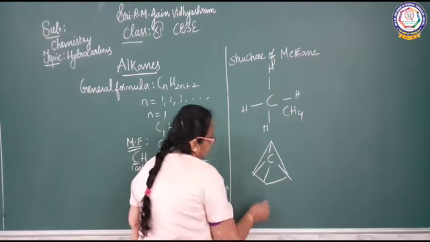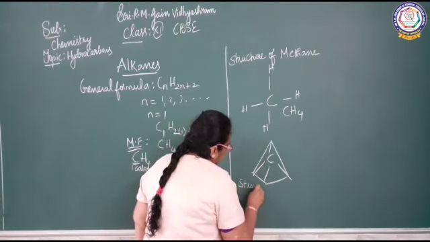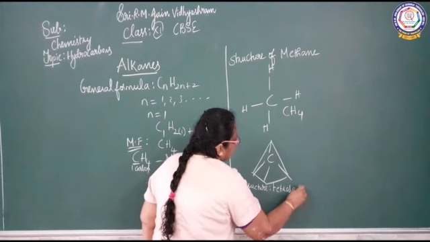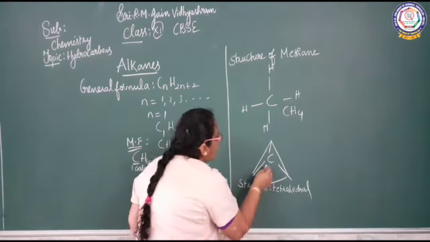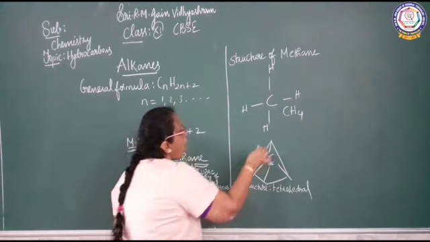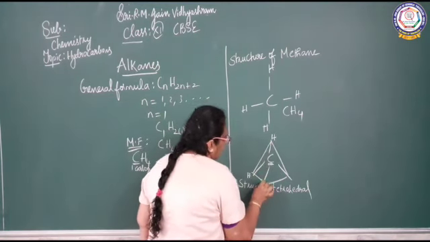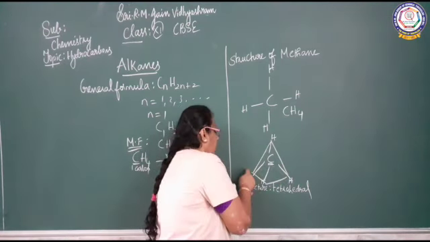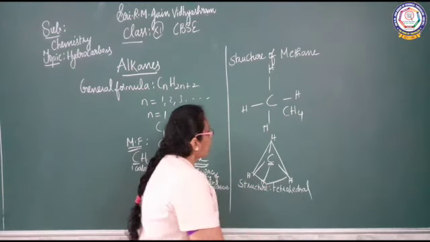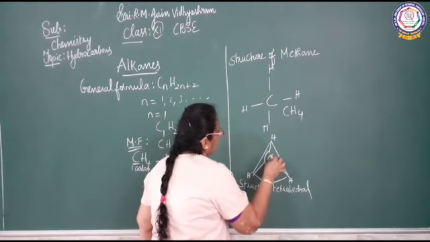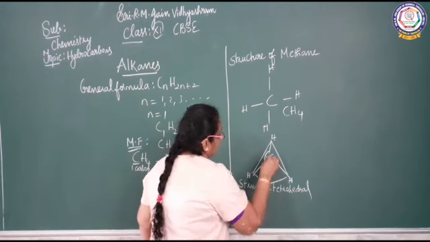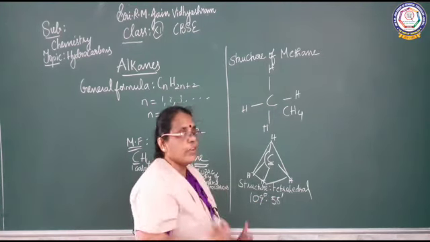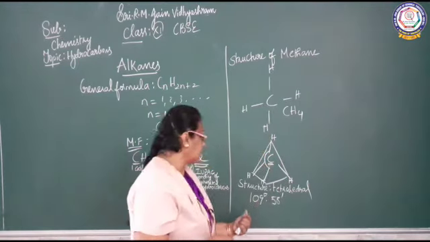It has a tetrahedral structure, with carbon in the center and all four corners occupied by hydrogen. The HCH bond angle is 109 degrees.